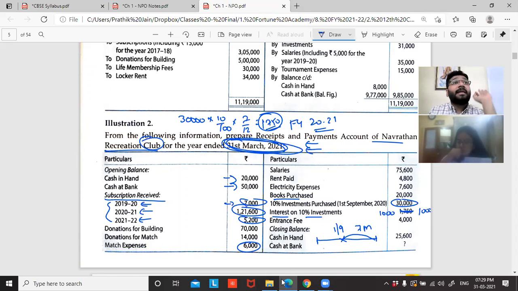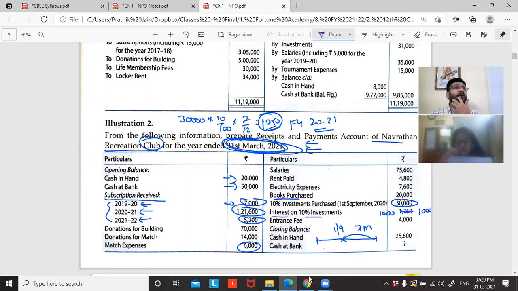Because I'm bothered only about money received. So what will I do with the remaining 750? I'll discuss that when I do income and expenditure. There is a treatment for that also. That's why purposely I'm drawing your attention here. Whenever you come to these kind of questions in income and expenditure account, your red light should be on. Right? Okay. So here, no problem. Just keep going with it.